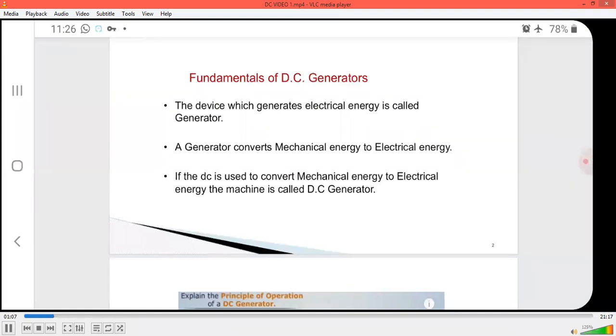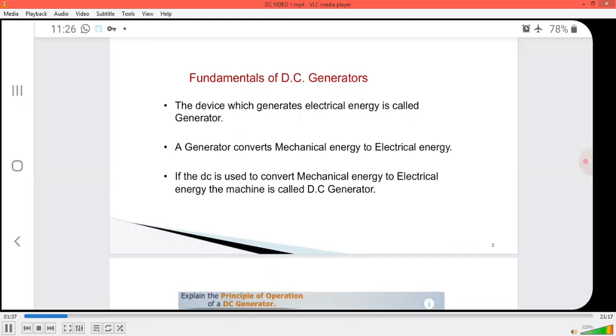In the field of electrical engineering, the device which generates electrical energy is called a generator. The generator uses mechanical energy as an input and converts it into electrical energy, and the medium of conversion is the electromagnetic induction principle.